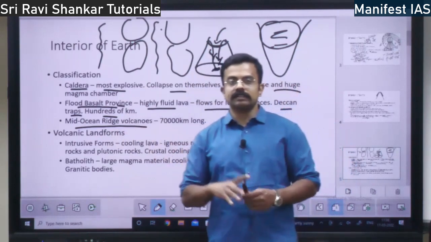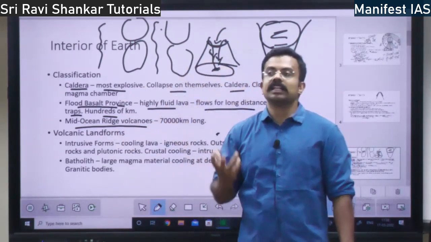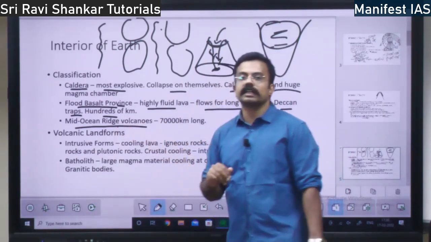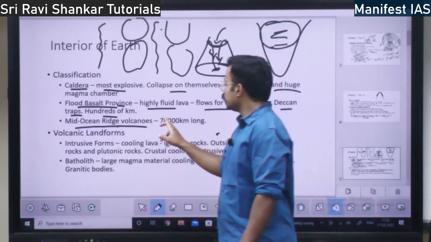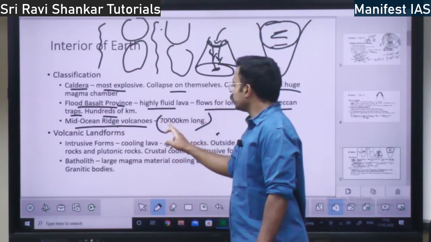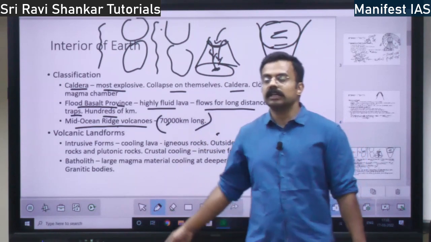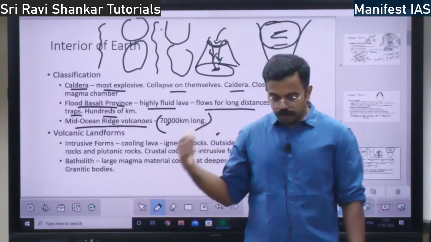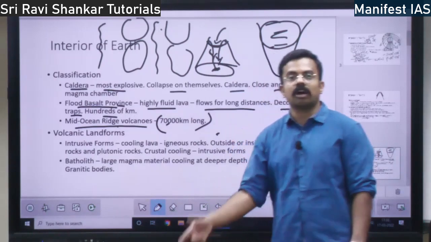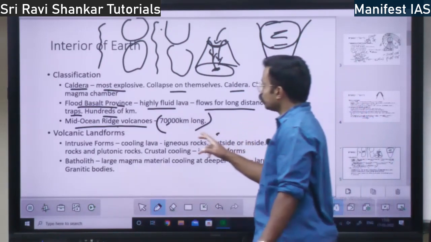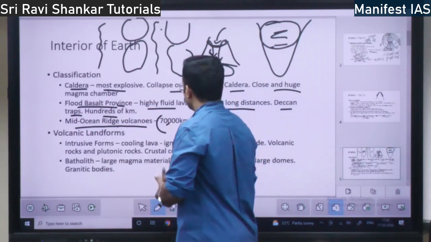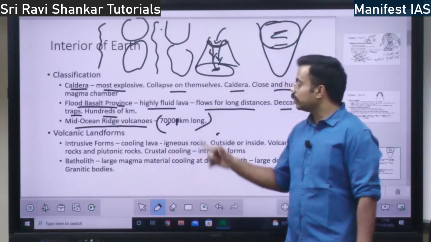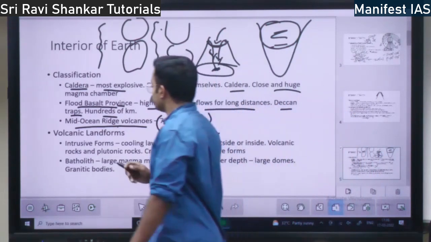At the top, at the crest level of these mountains, there will be volcanoes. Those volcanoes are called mid-oceanic ridge volcanoes. It is actually 70,000 kilometers long, longer than the Himalayas, or I think it is 7,000 kilometers, not 70,000. So it is a 7,000 kilometer long mountain chain, right? Their volcanoes are called mid-oceanic ridge volcanoes.